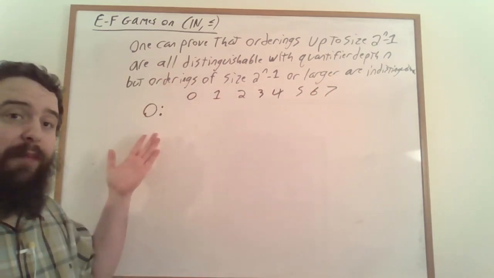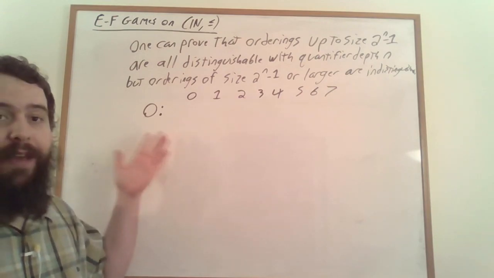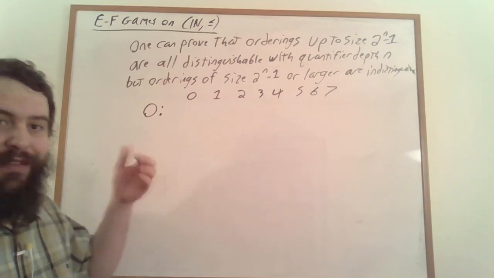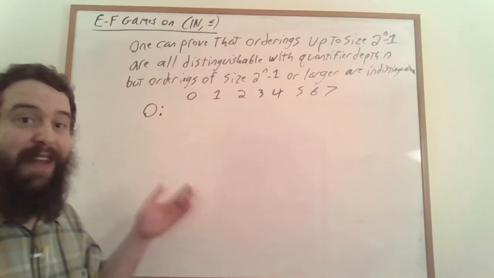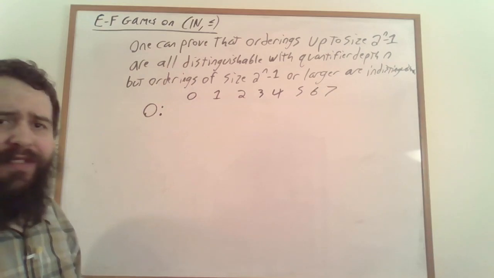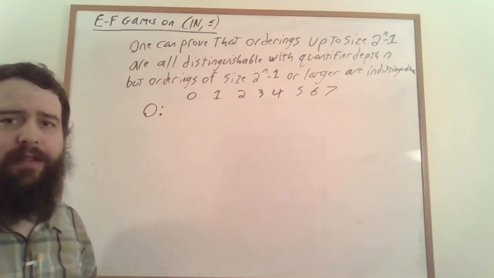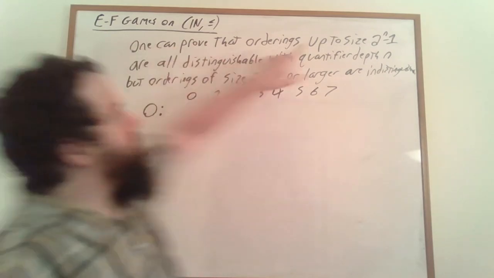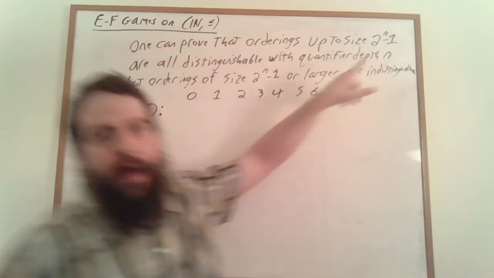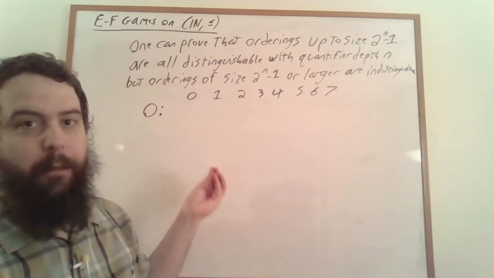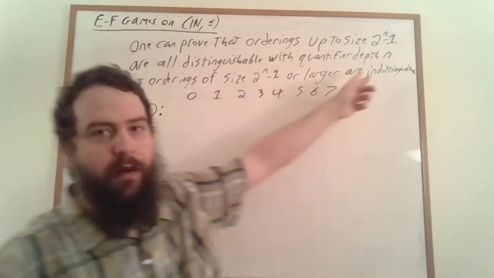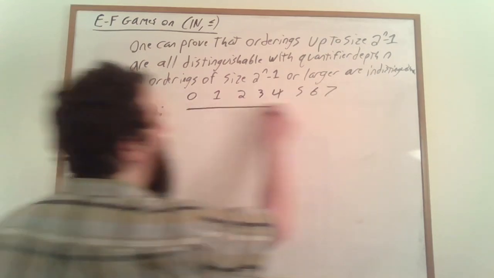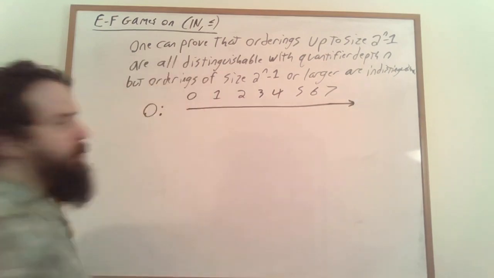So if we're looking at games of length 0, duplicator is always able to win games of length 0. Duplicator is able to hold out for 0 turns within any game. That means that Spoiler isn't able to distinguish any structures from any other structures. And this agrees with what we have up here. The orderings up to size 0 are all distinguishable from each other, but then orderings of size 0 or larger are indistinguishable from each other.